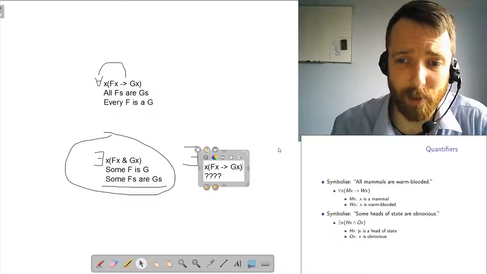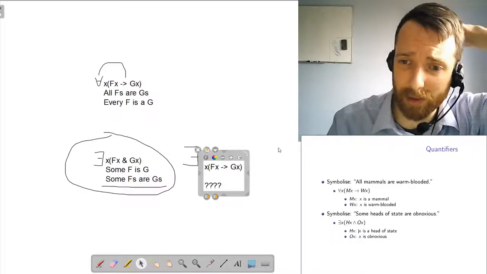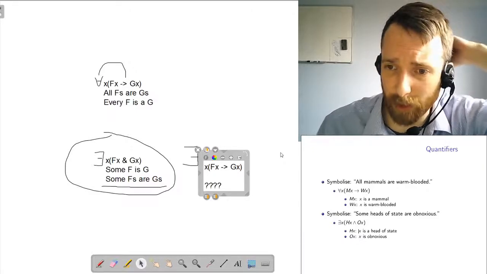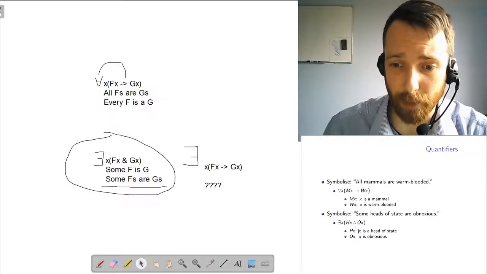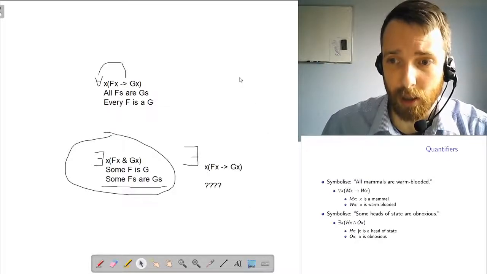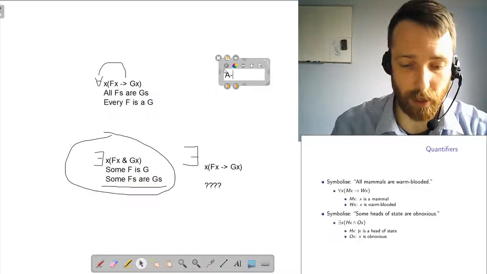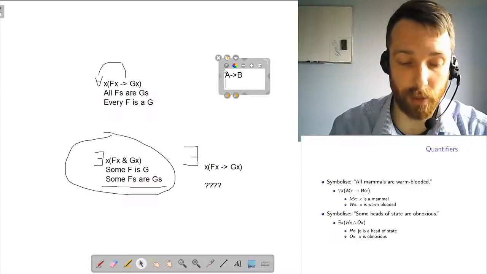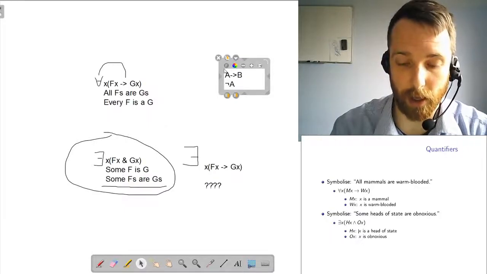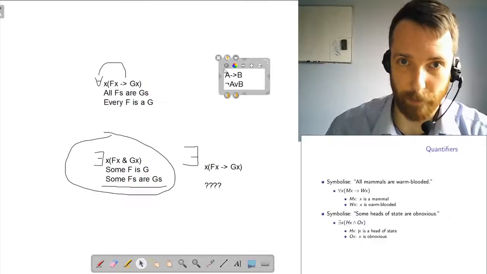My best attempt would be to do some fancy footwork here. Here's a fact from TFL that you might be aware of. Whenever you have a sentence like A arrow B, that has the same truth table as the sentence not A or B.